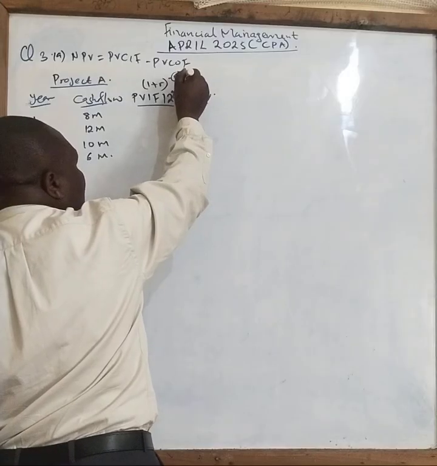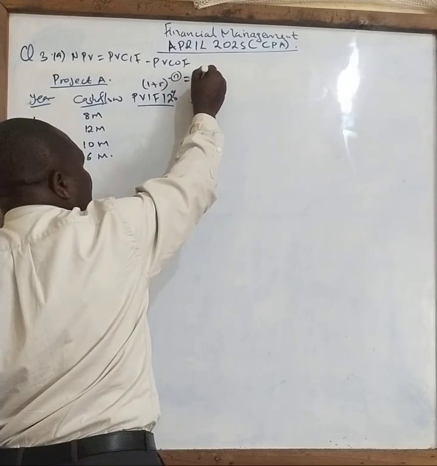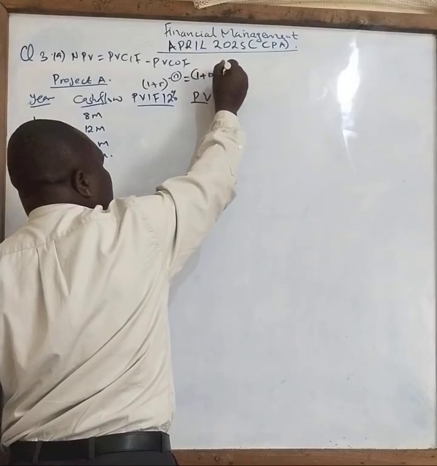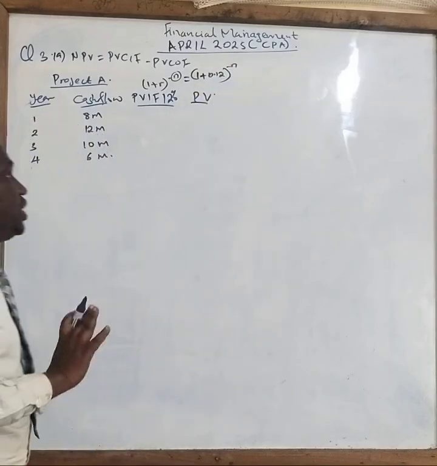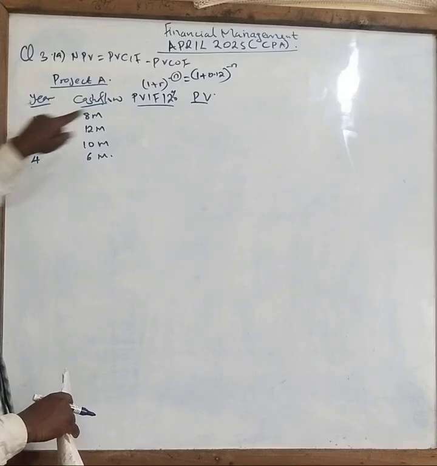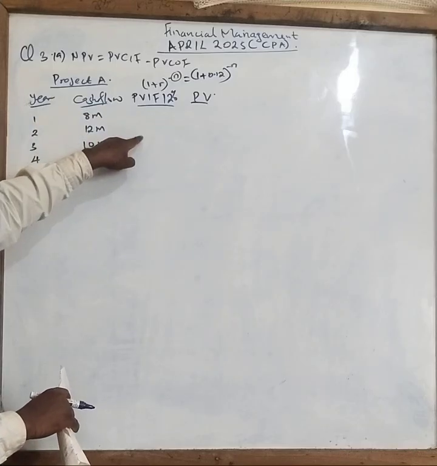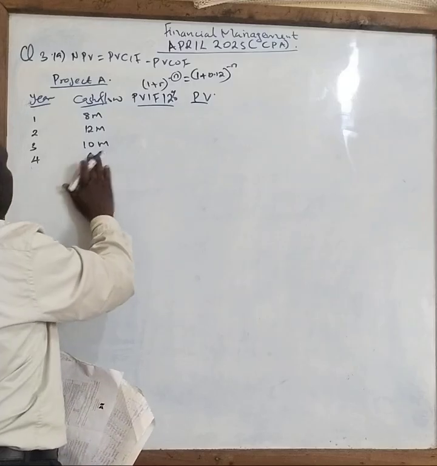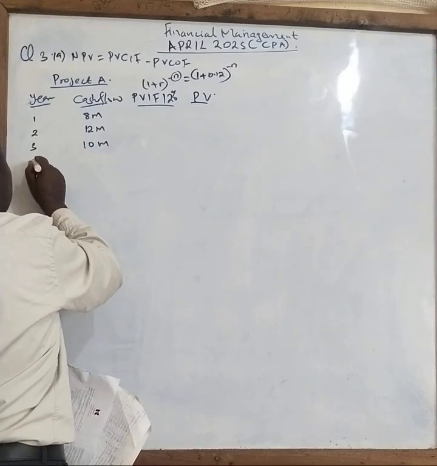So our formula will be 1 plus r, where r is 0.12, then everything power n. Wherever there is n, you put 1, 2, 3, 4 and you get the figures. Correct? So we have the information as given.